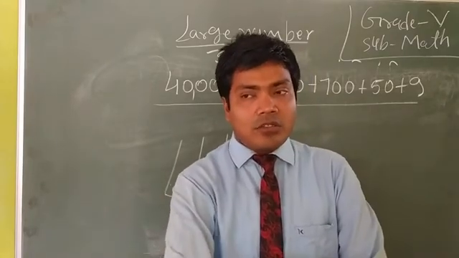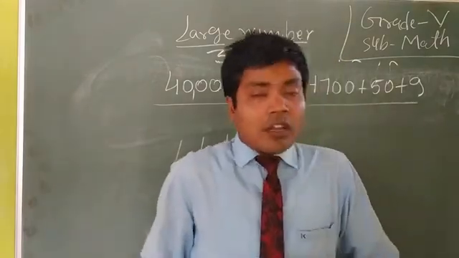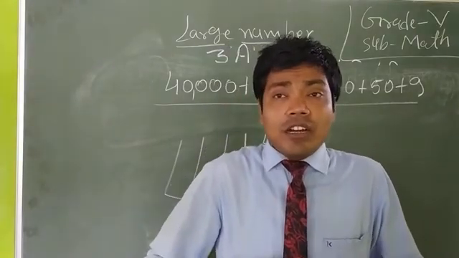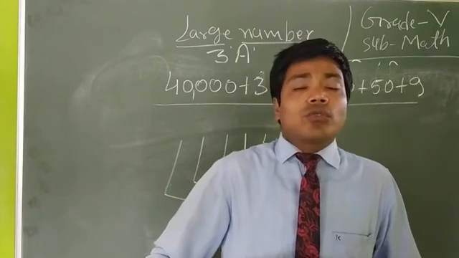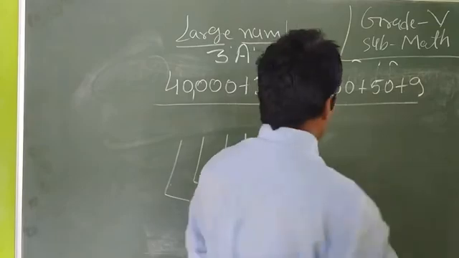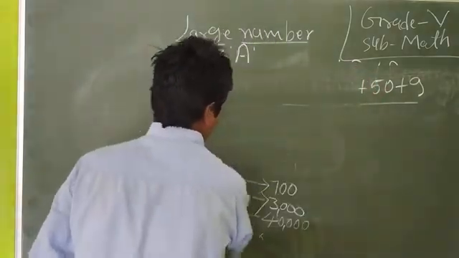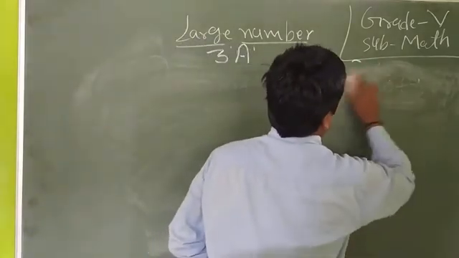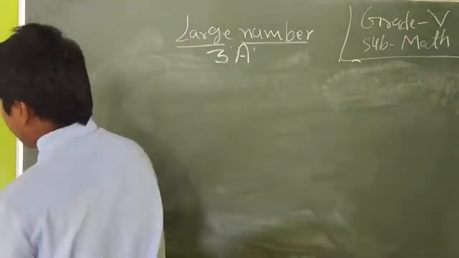the last topic in today's class is write in figure. You know very well how we can write numbers in figures and figures into words. So dear student, it says write in figures. That means you have to write in words the name of the number.